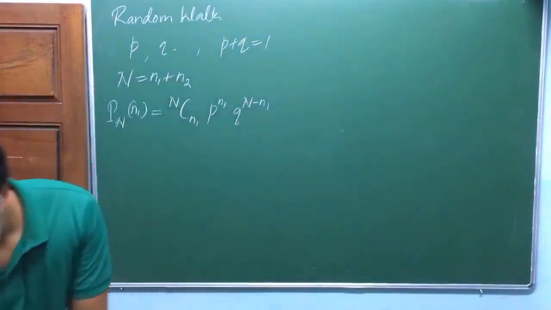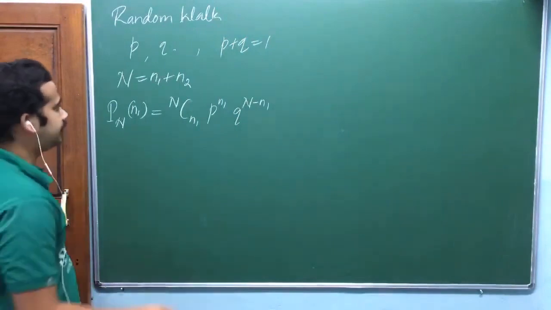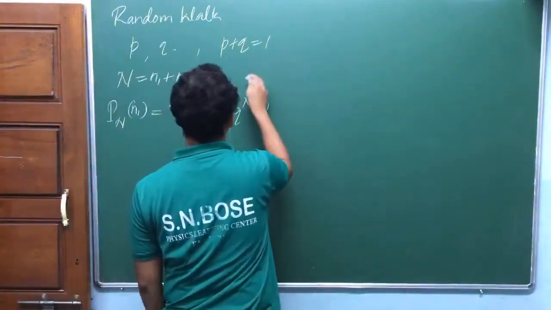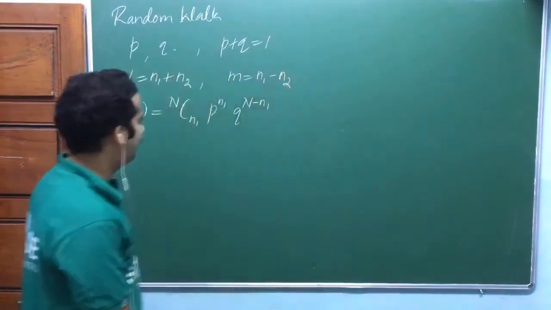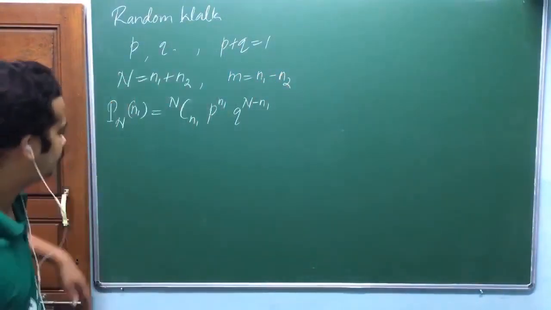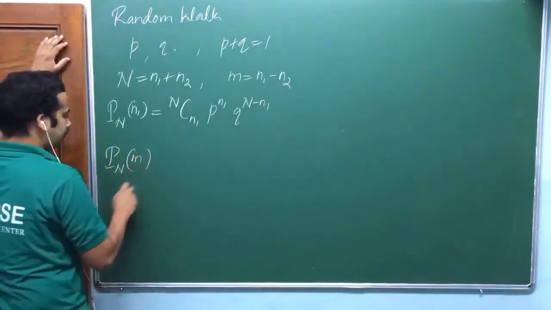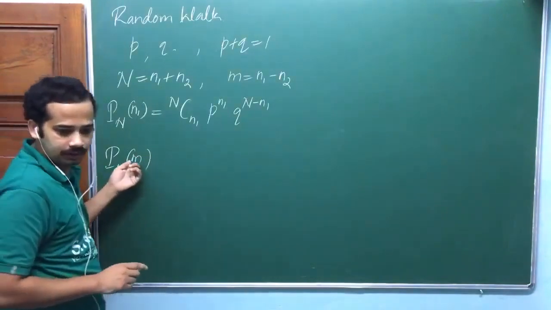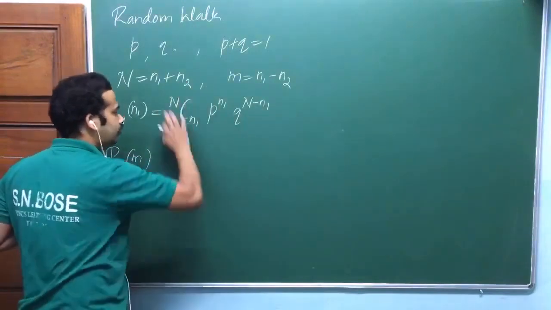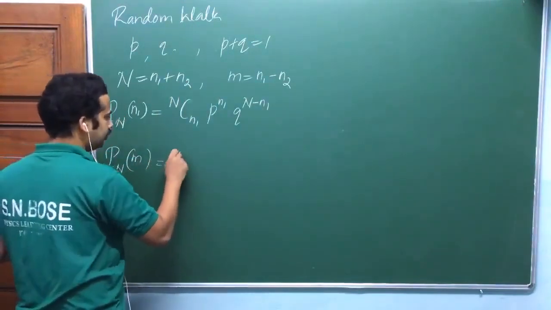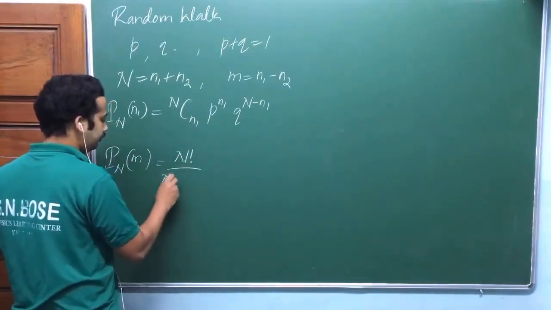Now we shall work out something here. We have defined m also here, isn't it? So we have defined m is equal to n1 minus n2. Now can you write the whole Pn of m? Initially we defined Pn of m only, isn't it? So can you try to write this whole thing in terms of m? Let us try that one. This is n factorial divided by n minus n1 factorial.